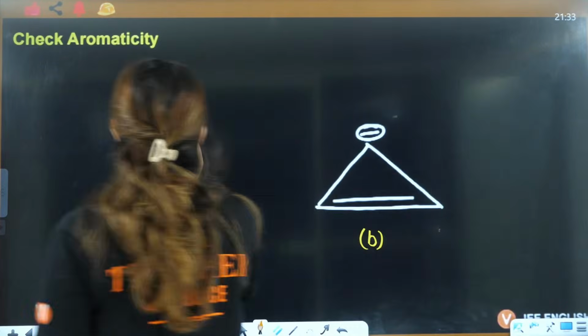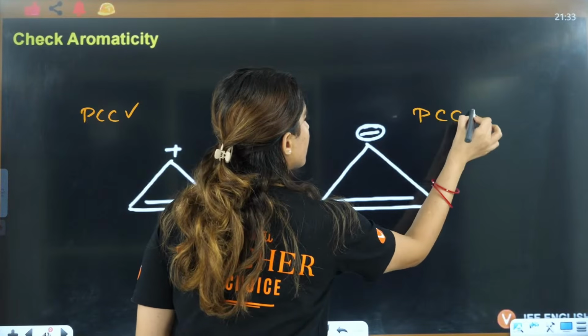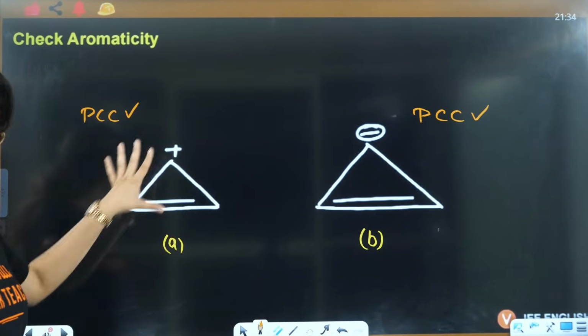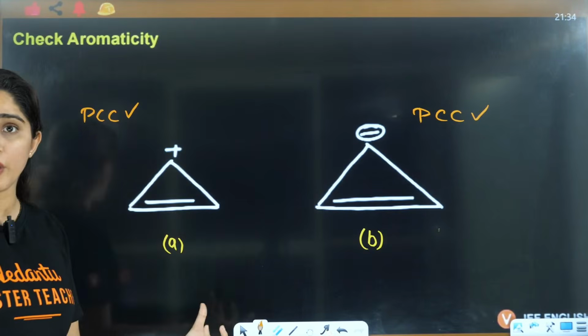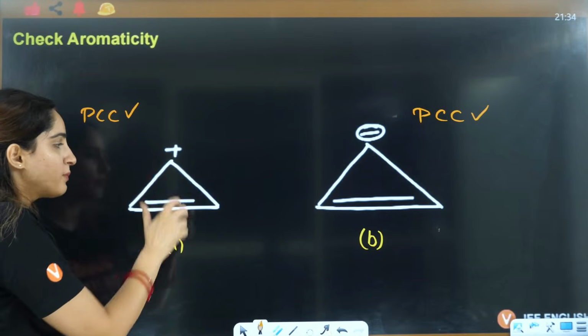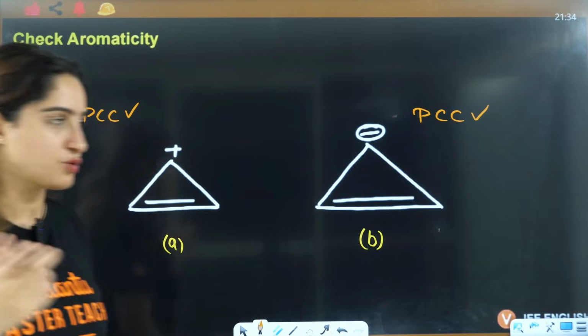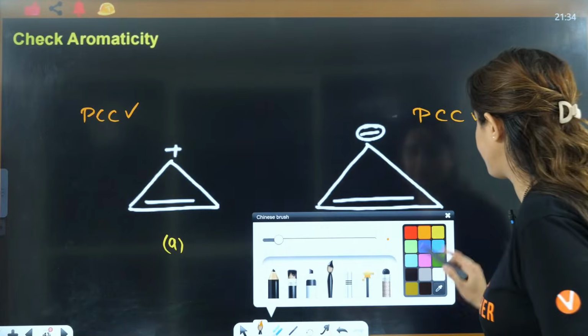So definitely PCC is followed here as well. It is planar because all of them are sp2. It is cyclic, conjugation is there. Double bond, single bond, positive, single bond, double bond, single bond, positive, complete conjugation. Similarly here, PCC is followed.